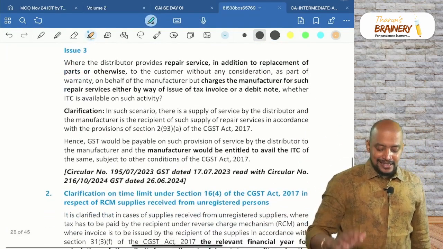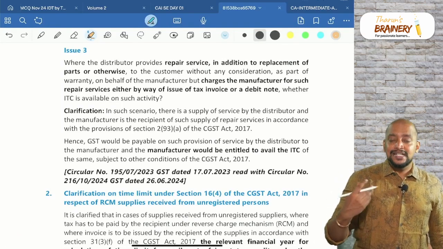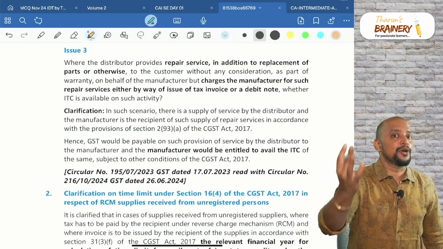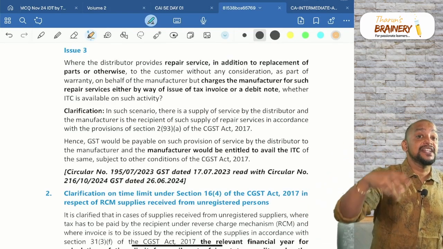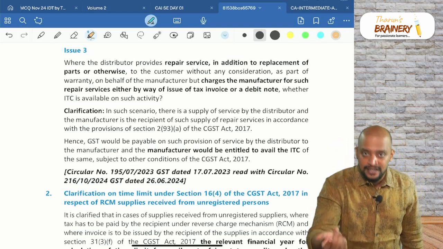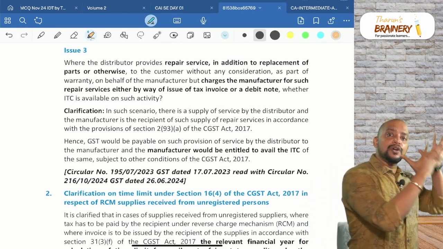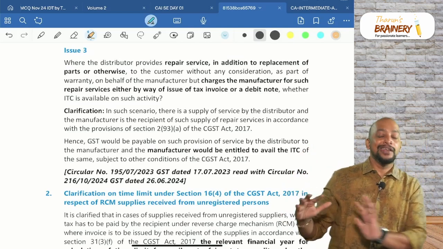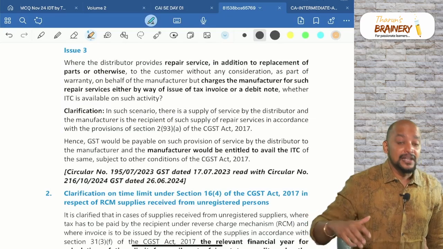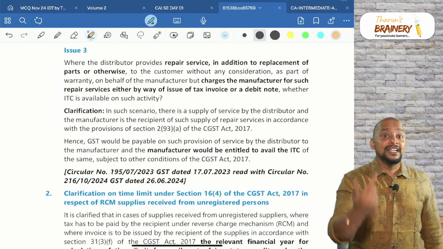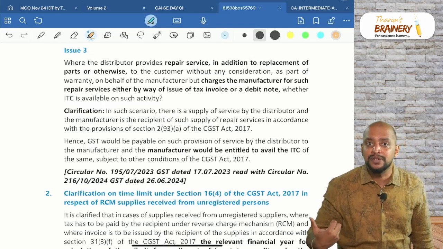Now, next, where the distributor provides after sale service, that point also we saw. Distributor provides free after sale service. The service center provides free after sale service. Actually, this circular is connected to what we have already discussed. It is a continuing one. So the service center or the dealer provides after sale service, and this after sale service bill they will raise to the manufacturer. Free after sale service they will raise to the manufacturer and get the reimbursement.